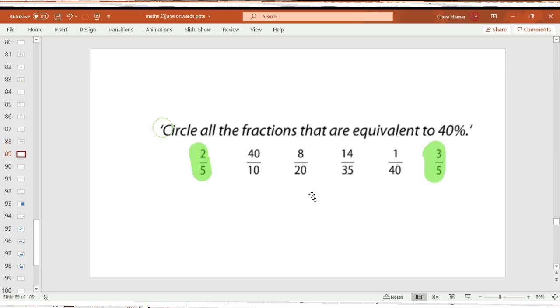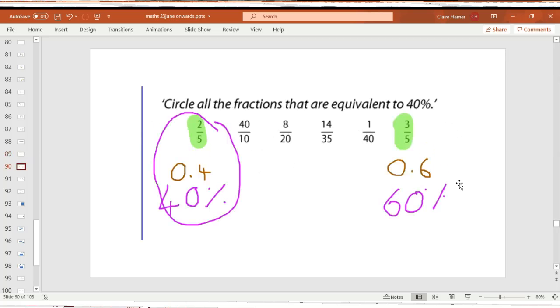Right, I know 2/5 and 3/5. One of those equals 40%. Which one is it? 0.2 is 1/5. So I'm hoping you chose 2/5. That's 0.4. I know now it's not 3/5. That's 60%. So I can cross that one out.